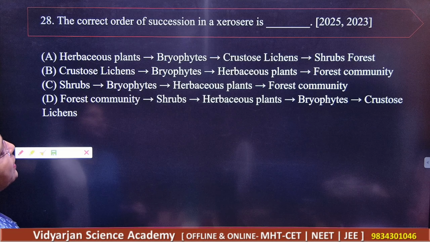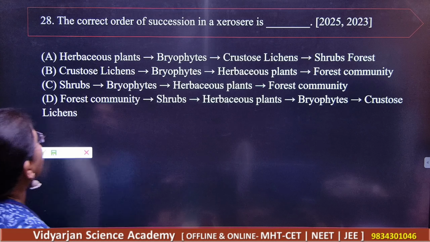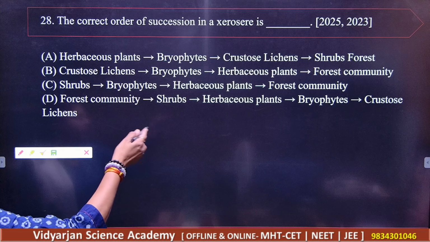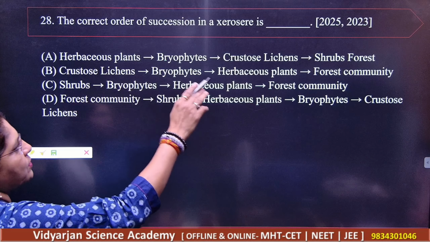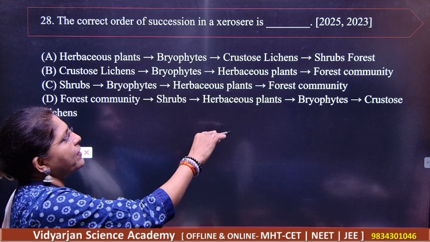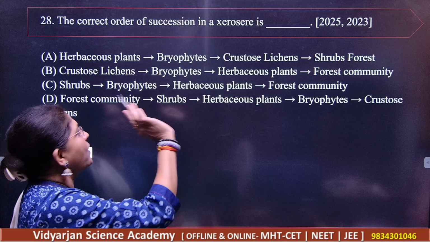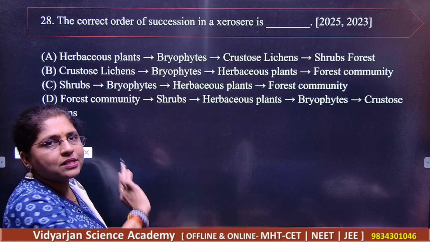The correct order of succession in xerosere is dash. Okay, read all the options here. Herbaceous to bryophytes to crustose lichens to shrubs. Crustose lichen to bryophytes to herbaceous to forest community. Shrubs to bryophytes to herbaceous to forest community.